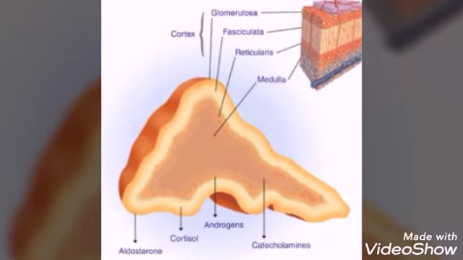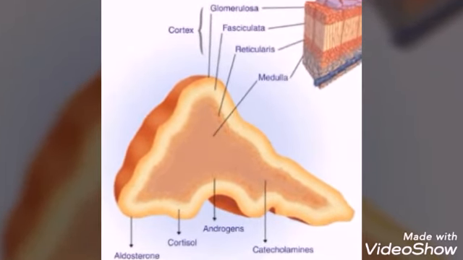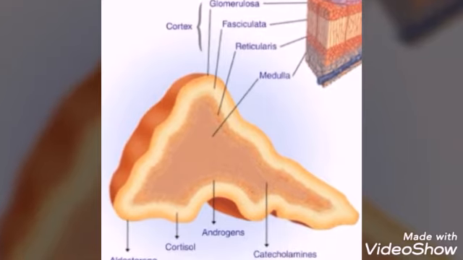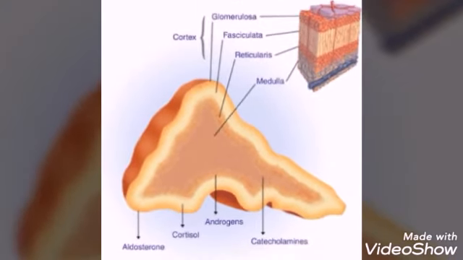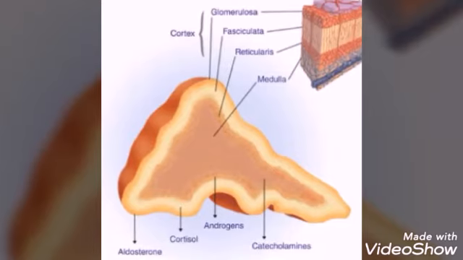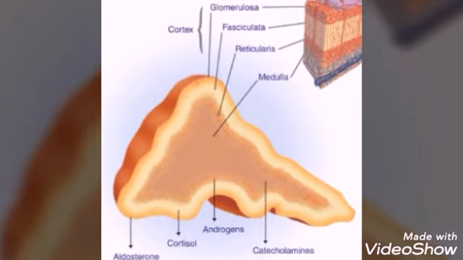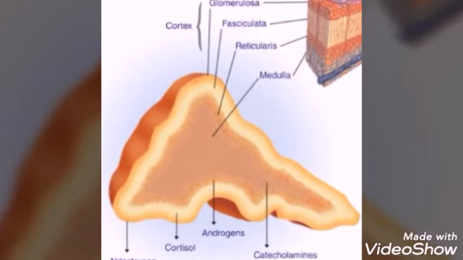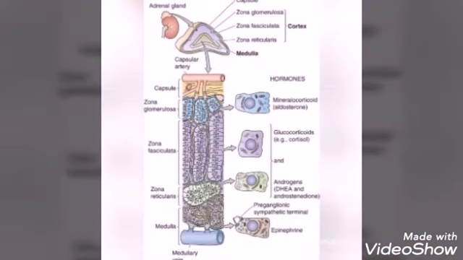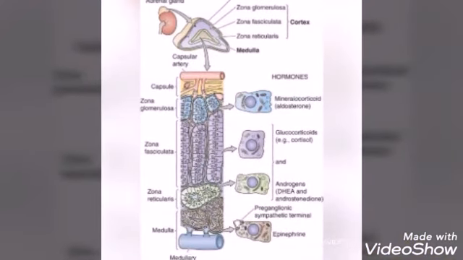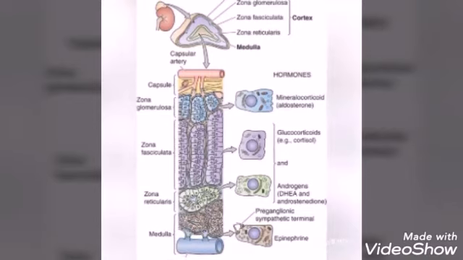Adrenal cortex. It is an outer part of the adrenal gland. It consists of three layers. They are zona glomerulosa, zona fasciculata and zona reticularis. Adrenal cortex is regulated by ACTH hormone, that is adrenocorticotropic hormone.